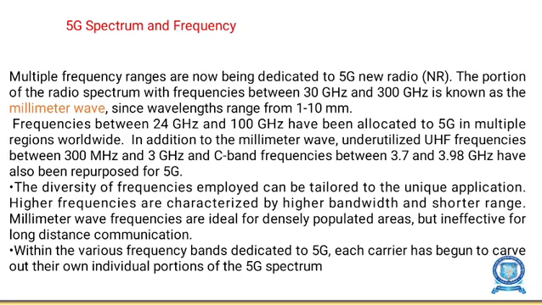But besides the millimeter wave, the underutilized UHF frequency between 300 MHz and 3 GHz and the C-band frequency between 3.7 and 3.98 GHz have been repurposed for 5G. The diversified frequencies employed can be tailored to a unique application.